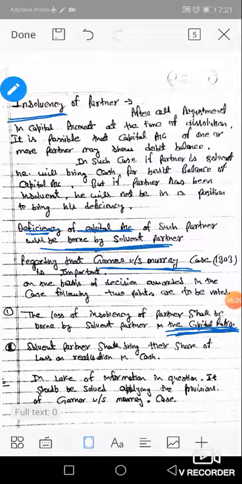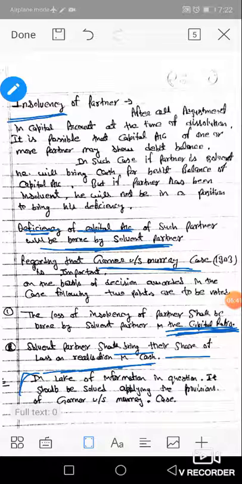The second point is that the partners shall bring their share of loss on realization in cash. Generally, in previous numericals, we saw that the realization profit is transferred to all partners' capital accounts. But in case of realization loss and an insolvent partner, the loss on realization will be paid in cash by the partners. Okay. Now come to the next.